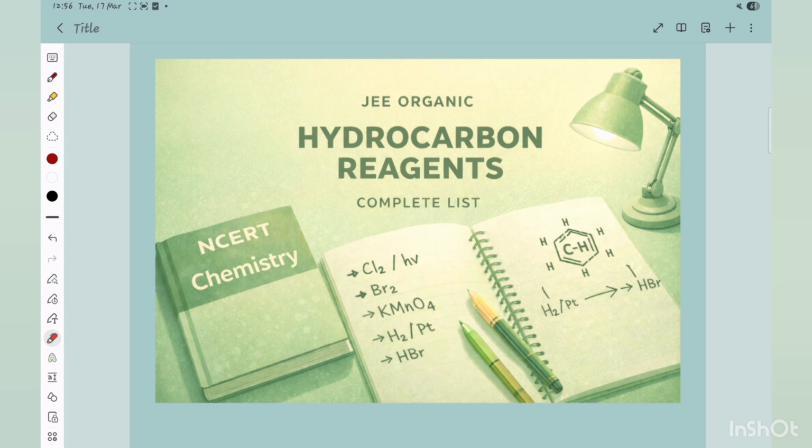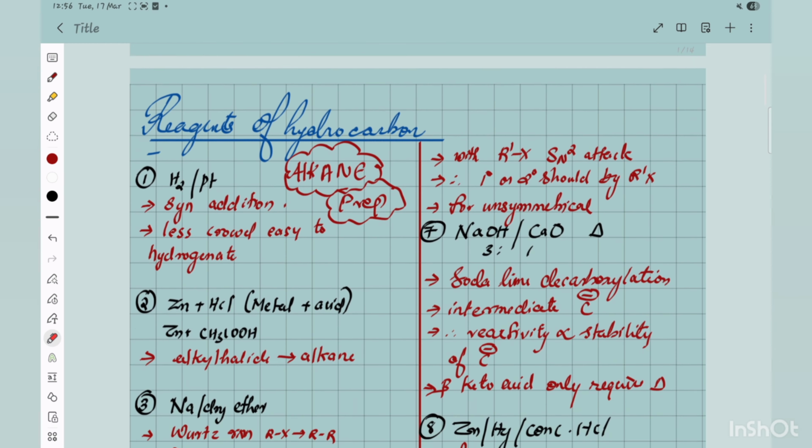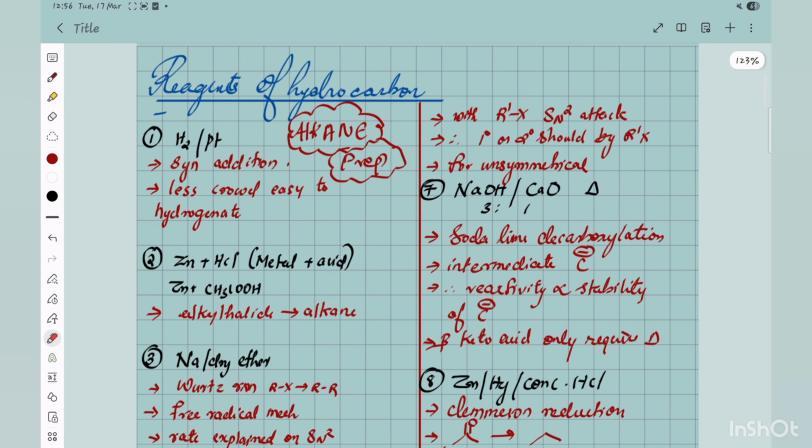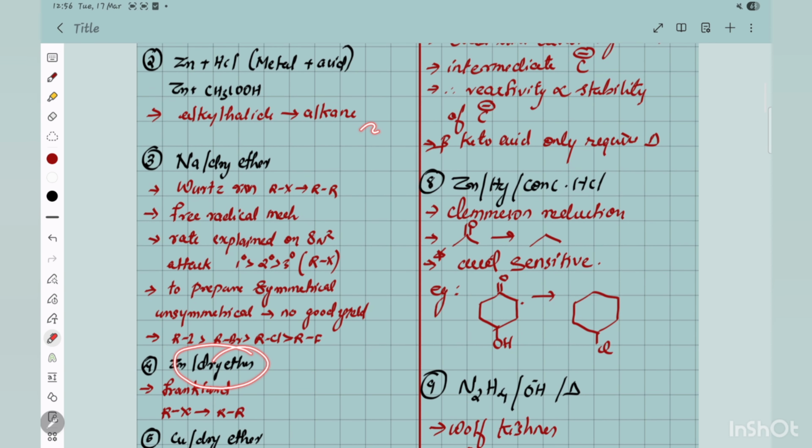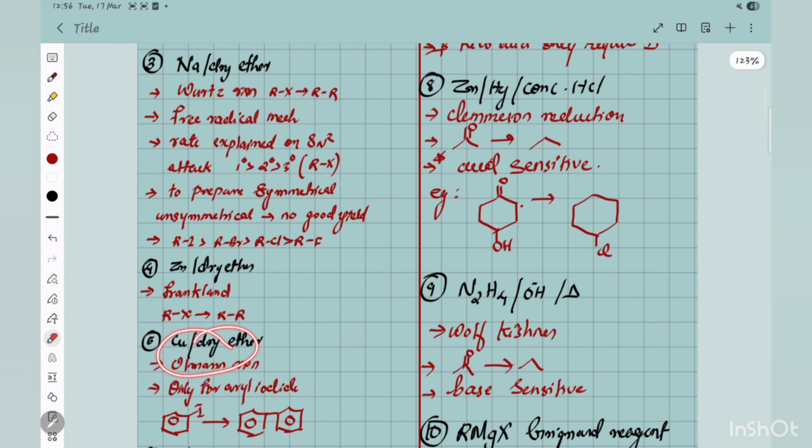Here I am listing all the organic reagents of the hydrocarbon chapter, and I prepared the notes in such a way that you can also prepare in the same way for all other chapters. For example, reagents of hydrocarbons starting from alkane, alkene and alkyne, from the preparation to the reactions. If you can recollect all the preparations and reactions, it is good. But what I suggest is that you list out all the reagents in that chapter. You can see here I have listed all the reagents which come in that chapter.